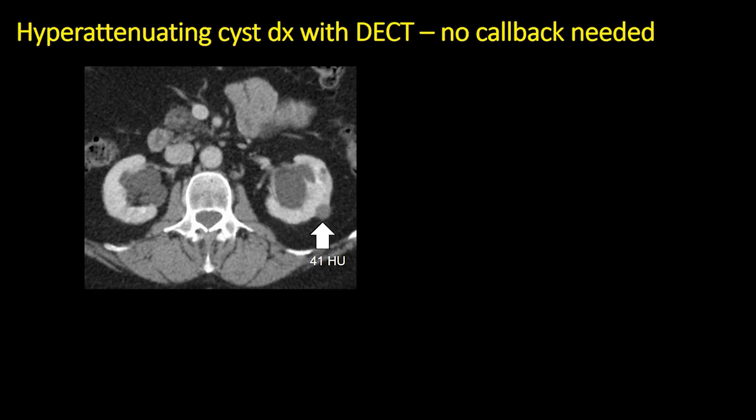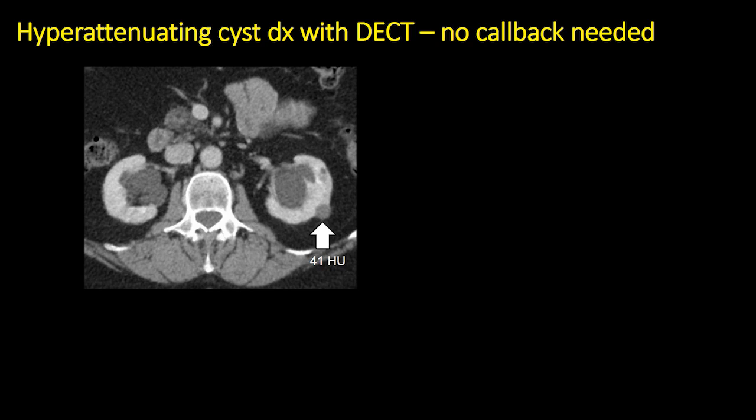Here's an example of how dual energy CT can help in the characterization of an indeterminate hyperattenuating lesion detected at single phase portal venous phase enhanced CT. We can see that in the interpolar region of the left kidney, there's a 41 Hounsfield unit homogeneous lesion, which could be a hyperdense cyst or a renal cell carcinoma.